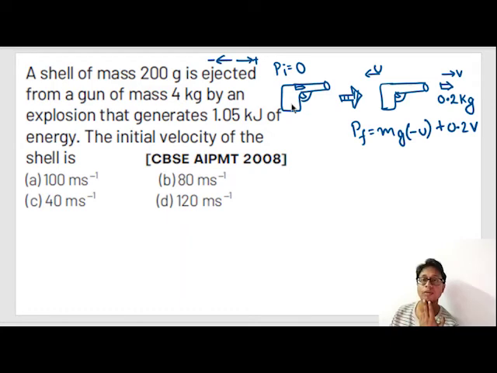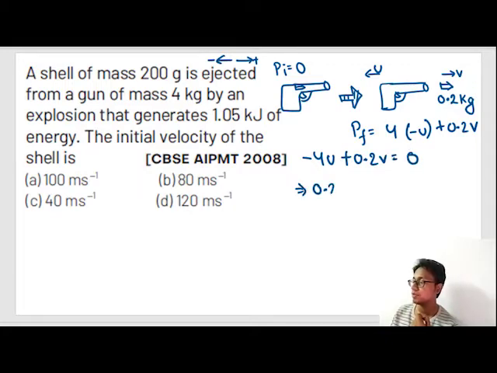What is the mass of gun? Mass of gun is given as 4 kg. So we know that final momentum is equal to initial momentum. So minus 4u plus 0.2 v is equal to 0, or 0.2 v is equal to 4u, or v is equal to 20u. This much is clear. That means the bullet is traveling 20 times faster than the gun.